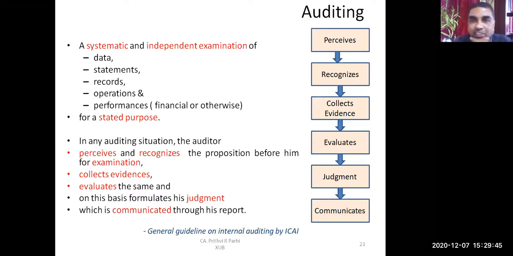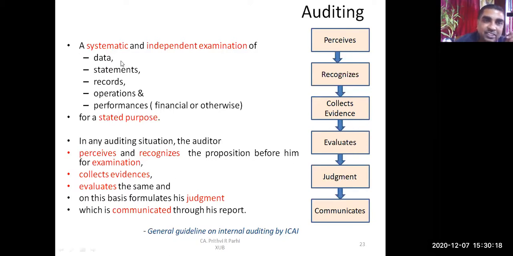Right. Now, we'll once again at this stage understand what auditing is and what actually happens in an audit situation. This is again not a definition. I'm again trying to explain what audit is. This particular explanation of audit is given in the general guideline of internal auditing by the Institute of Chartered Accountants of India. There some attempt has been made to explain auditing. This is again not a definition. The definition we are going to learn later on.